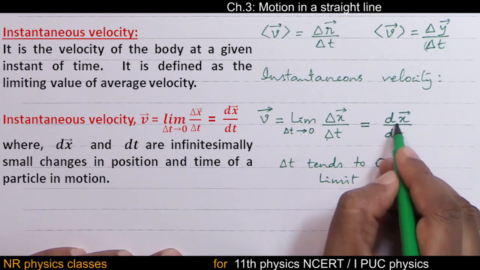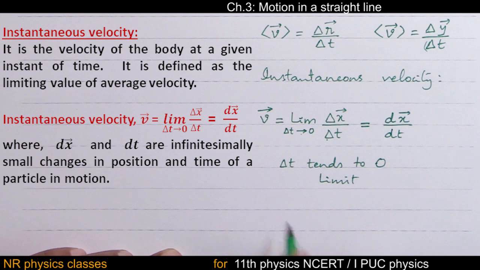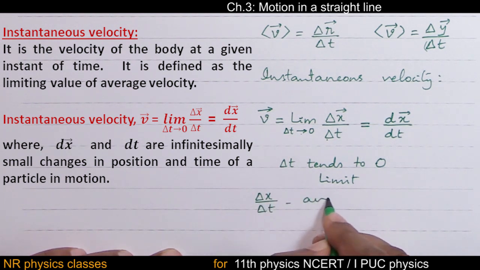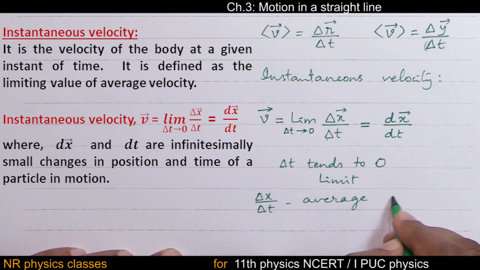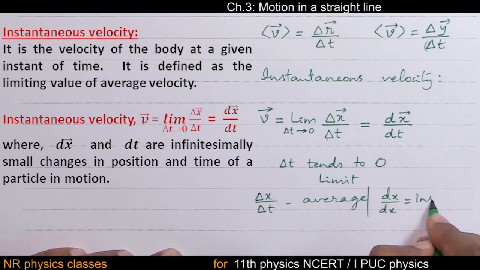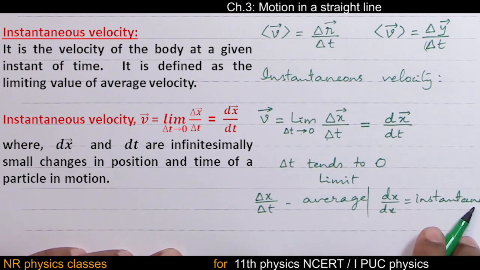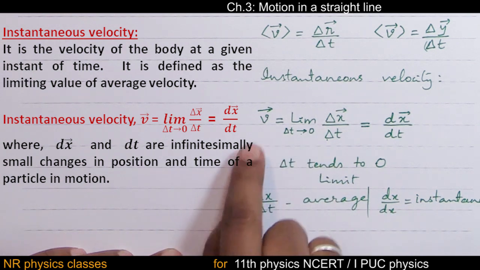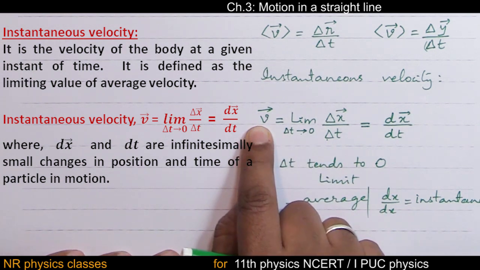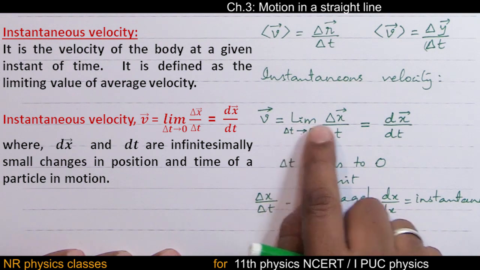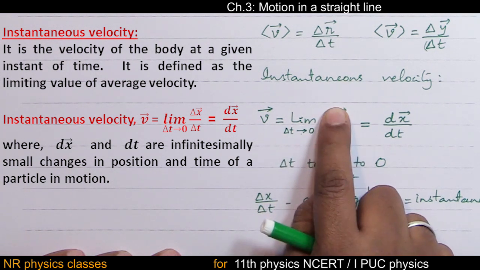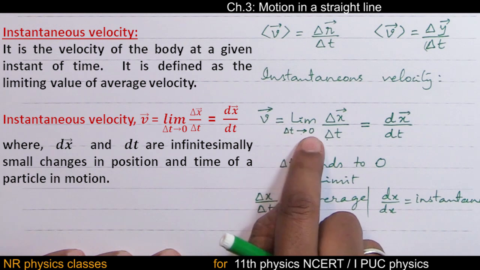dx by dt is instantaneous. Delta x by delta t is average, whereas dx by dt is instantaneous. Okay, get used to this notation. D is instantaneous, delta is average. So what does instantaneous velocity mean? It is the limiting value of average velocity as delta t tends towards 0.